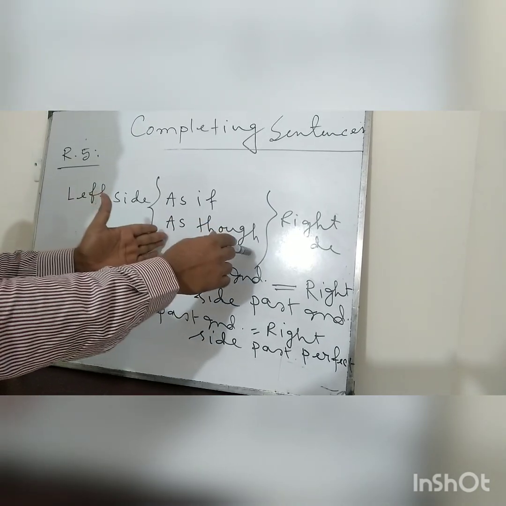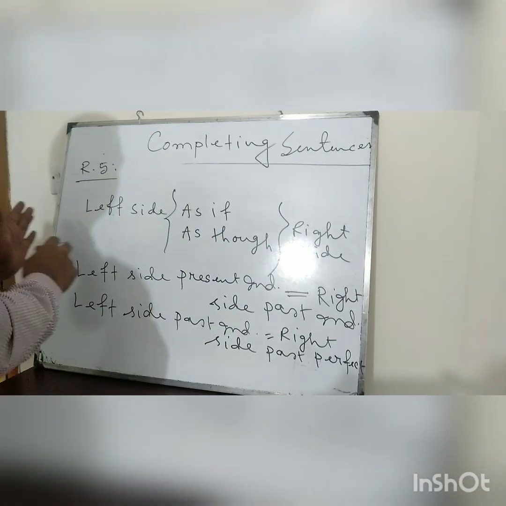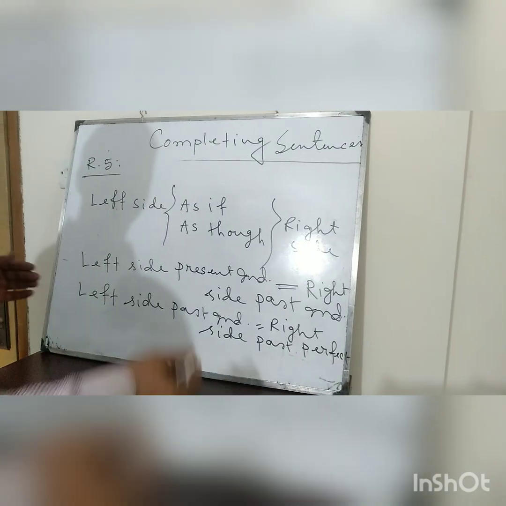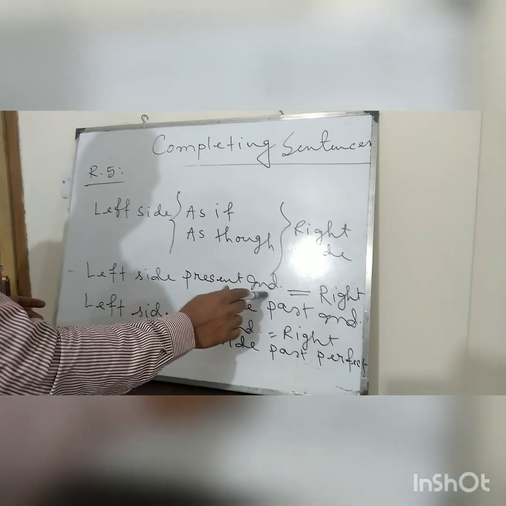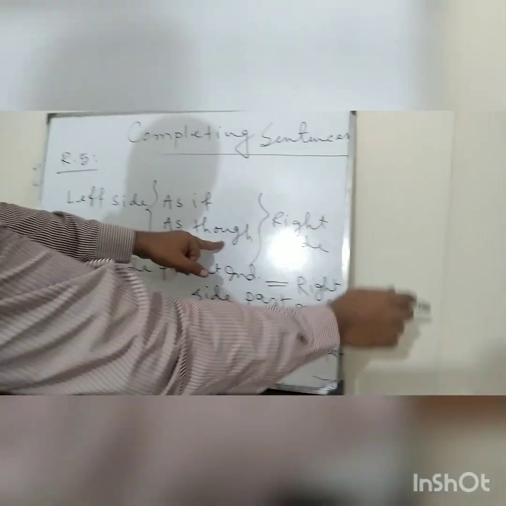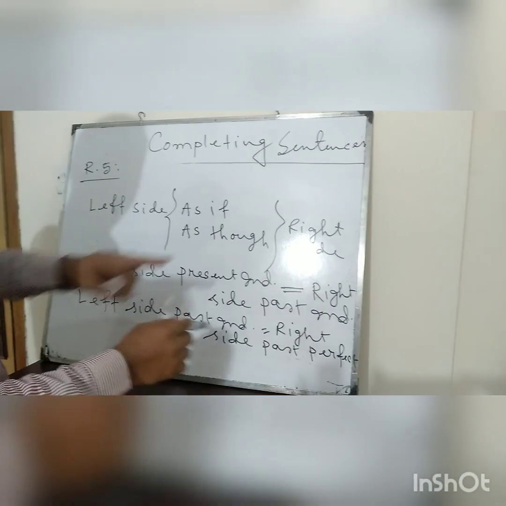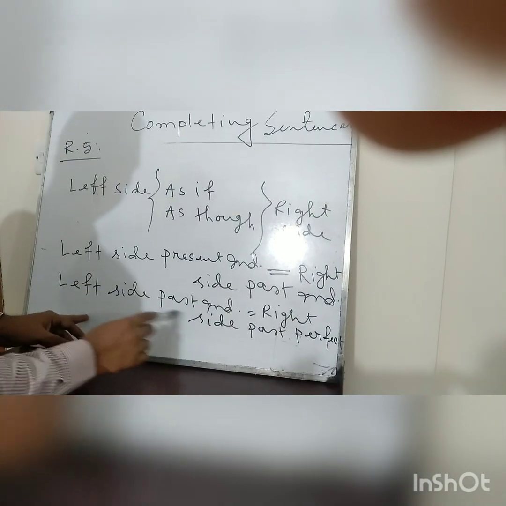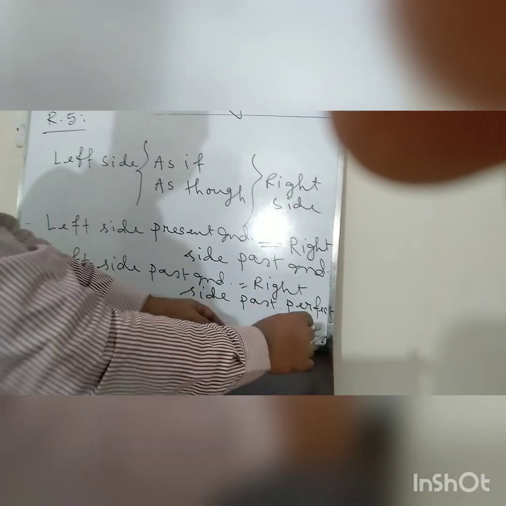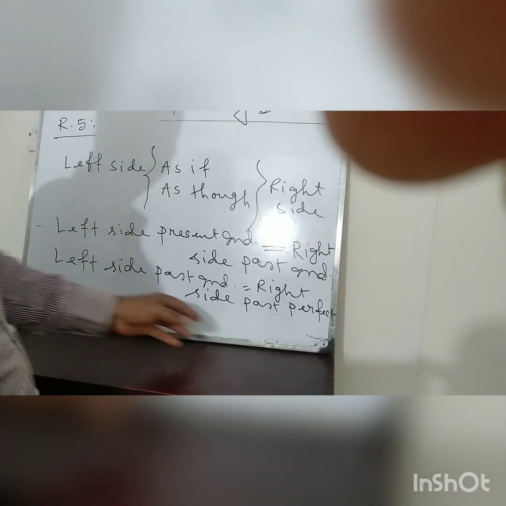So if they sit in the middle of the sentence, of course it has a left side and a right side. If the left side is present indefinite tense, the right side will be past indefinite tense. If the left side is past indefinite tense, the right side will be past perfect tense.